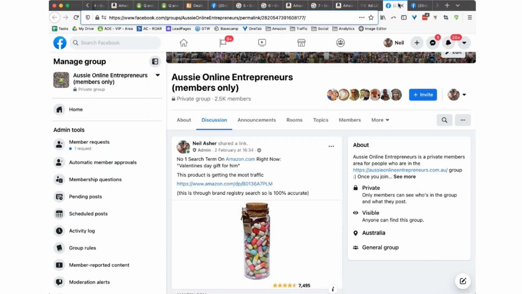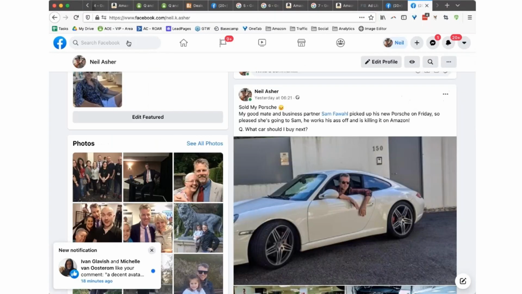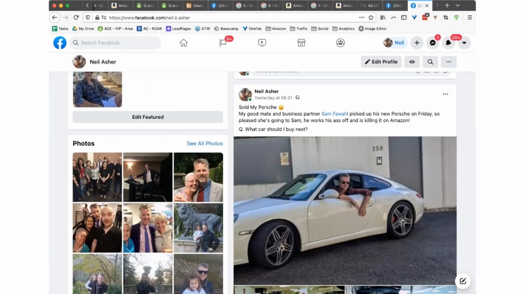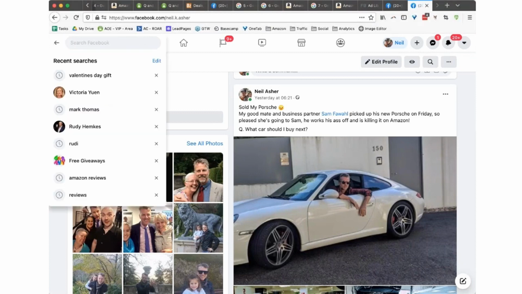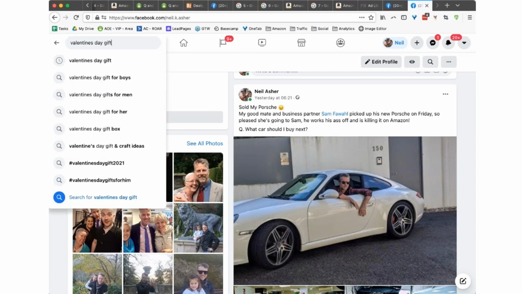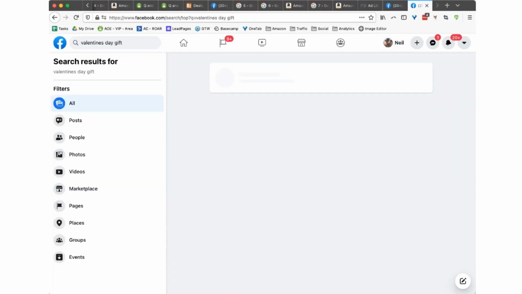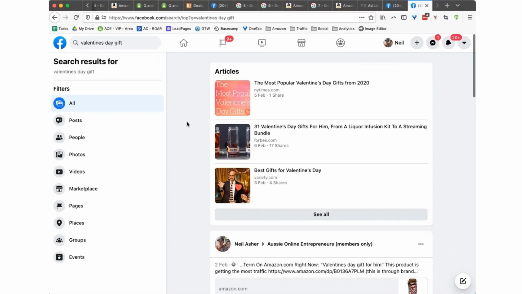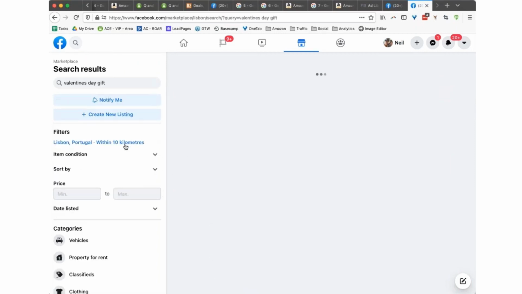The other thing you can do as well is use Facebook graph search for, for instance, Valentine's Day gift. We can see what comes up. And then you can go check out Marketplace.